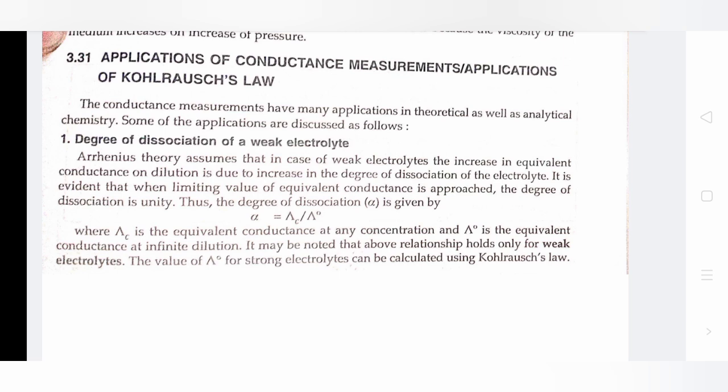Thus, the degree of dissociation alpha is given by alpha equals del C divided by del naught, where del C is the equivalent conductance at any concentration and del naught is the equivalent conductance at infinite dilution. It may be noted that the above relationship holds only for weak electrolytes. The value of del naught for strong electrolytes can be calculated using Kohlrausch's law.